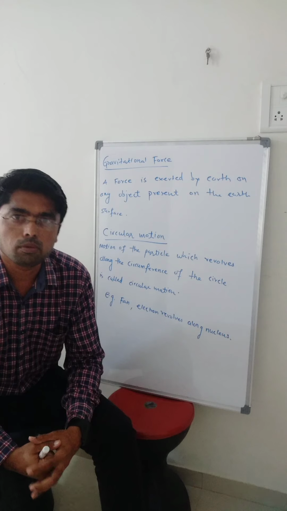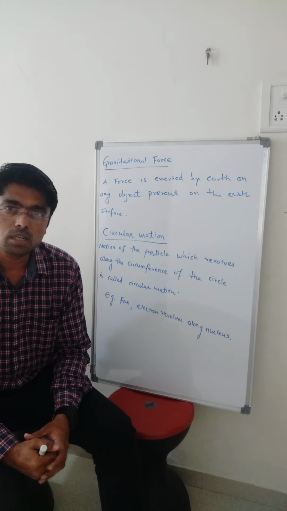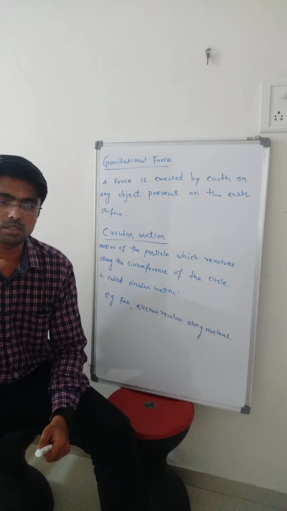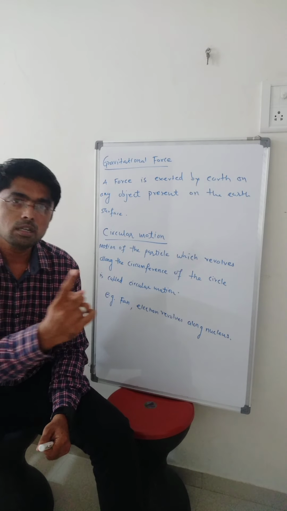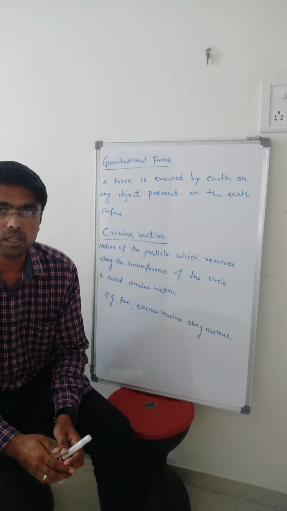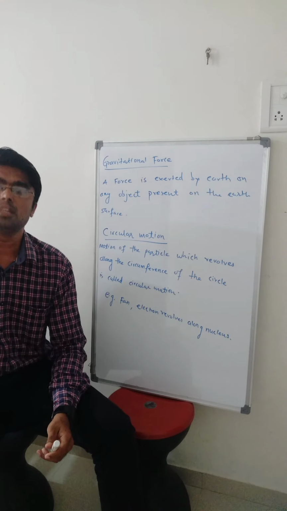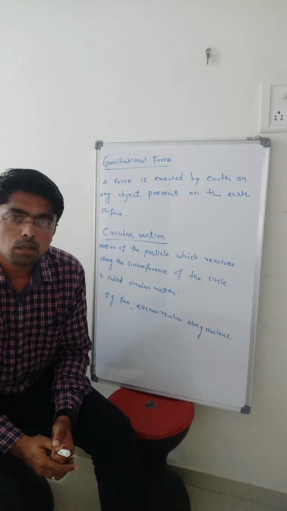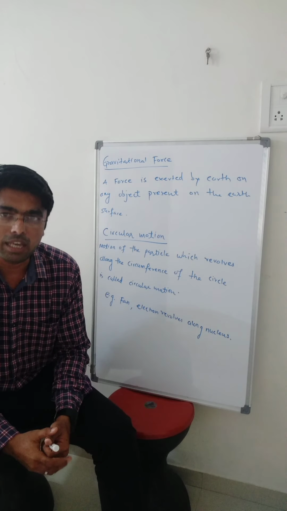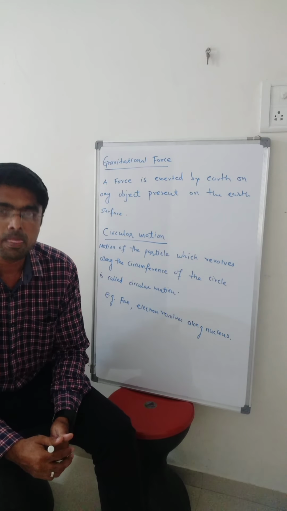It is called the gravitation force. Now circular motion. In circular motion, a particle revolves along the circumference of the circle. This motion is called circular motion. For example, the motion of a fan, the motion of electrons around the nucleus of any element. These are examples of circular motion.